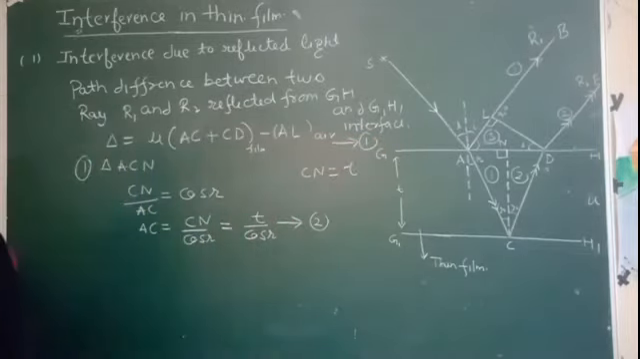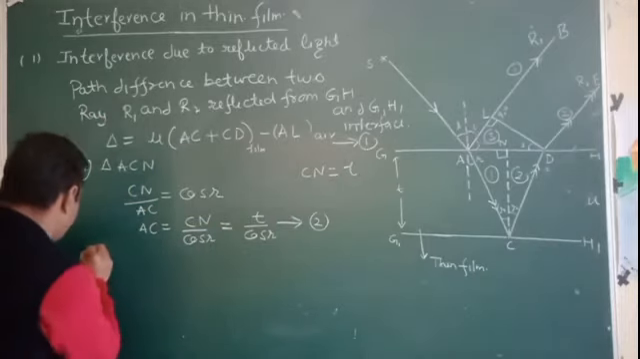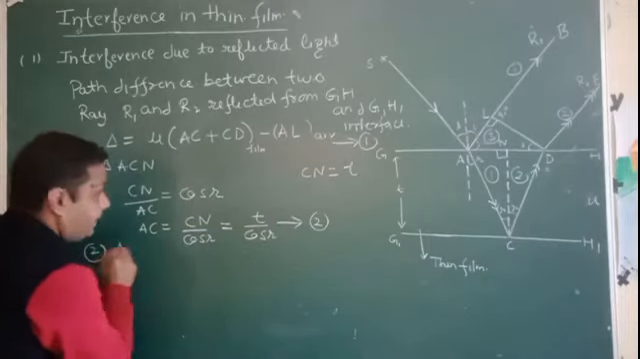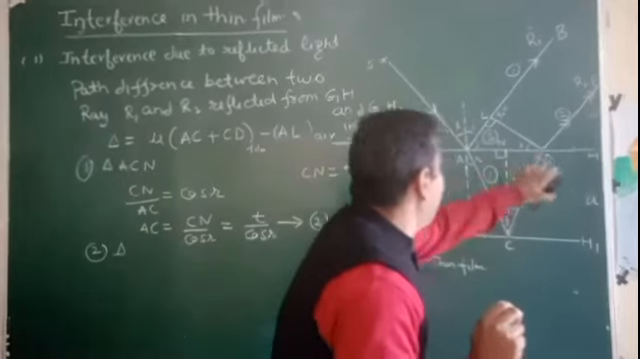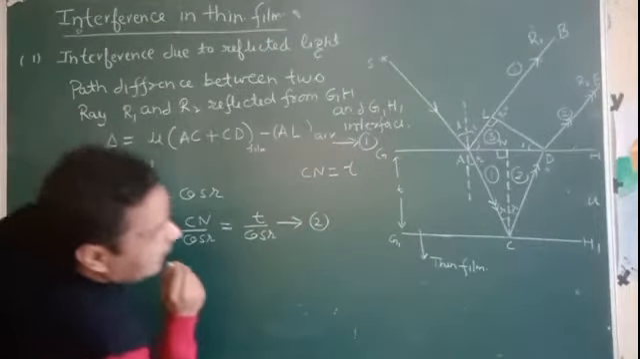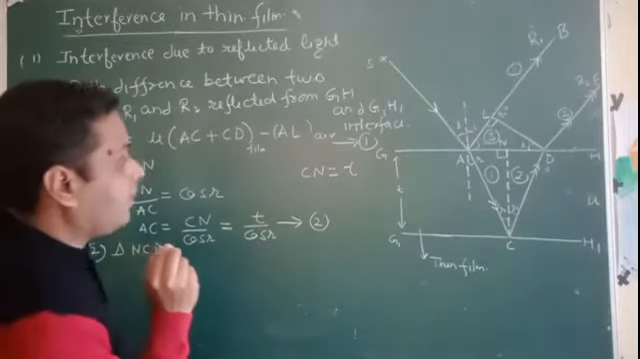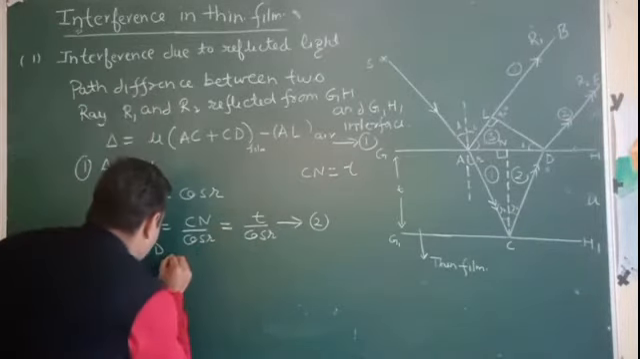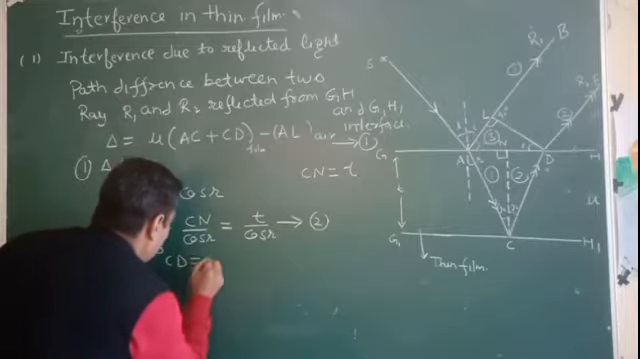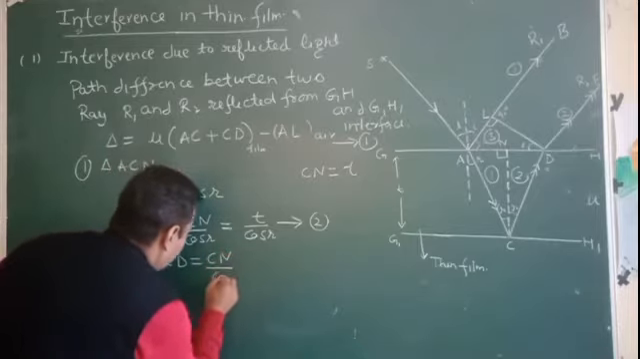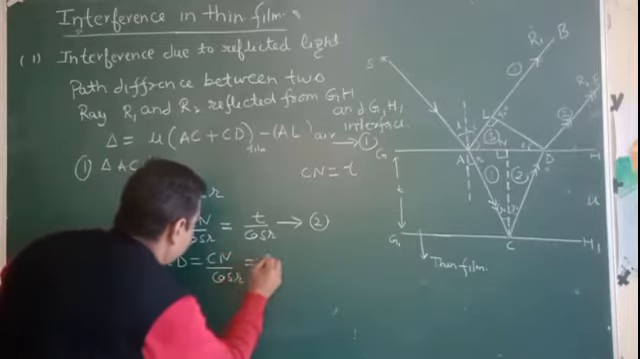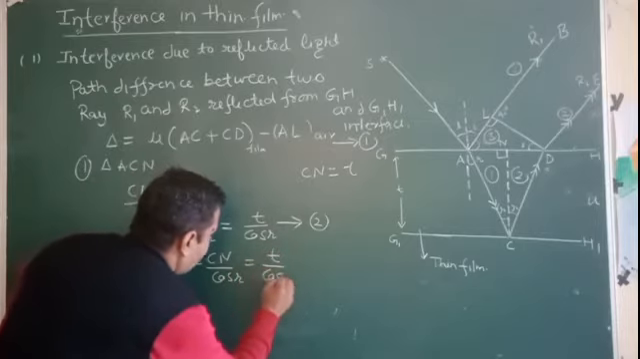Now from the second triangle, we have taken the triangle CND. Again the same thing we have calculated, that CD is equal to CN upon cos R, that is equal to T upon cos R.